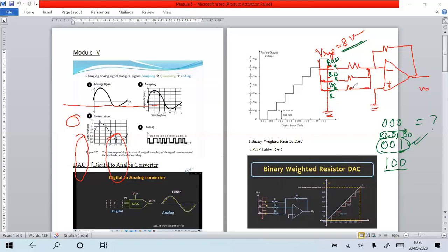Now, what resistor value has to be chosen? It is called a binary weighted resistor. Based on the binary bit, the resistor value also will change. That change of resistor value depends on 2 to the power of n minus 1. I'll write it, one second.